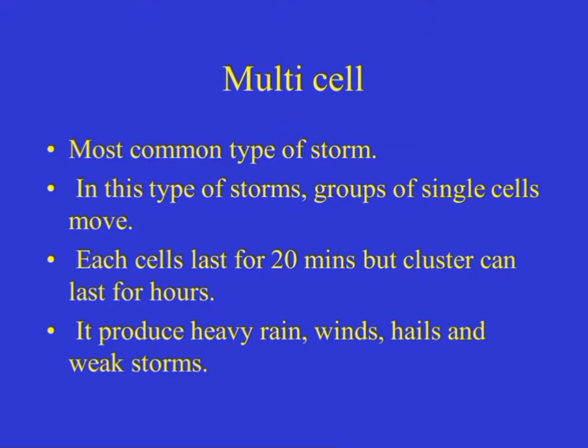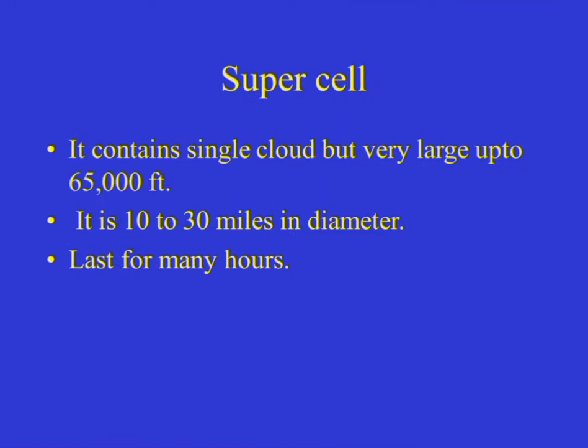Multi-cell. Most common type of storms. In this type of storm, a group of single cells move together. Each cell lasts for 20 minutes, but the cluster can last for hours. It produces heavy rain, wind, hail, and weak storms.